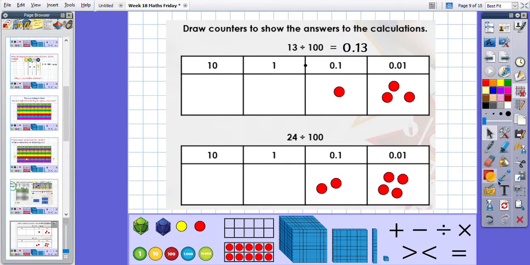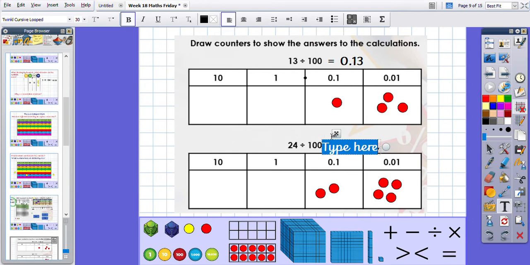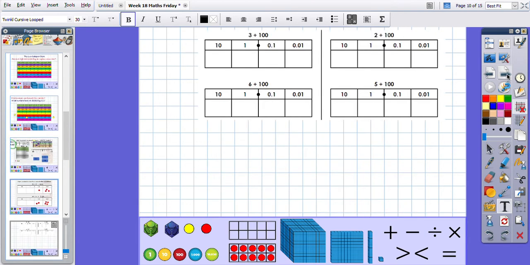A 2 in the tenths column and 4 in the hundredths column. And so as a decimal, we need our placeholder, we need our decimal point, and 2, 4. 24 hundredths, because we are dividing 24 by 100. 24 hundredths, okay, 0.24.